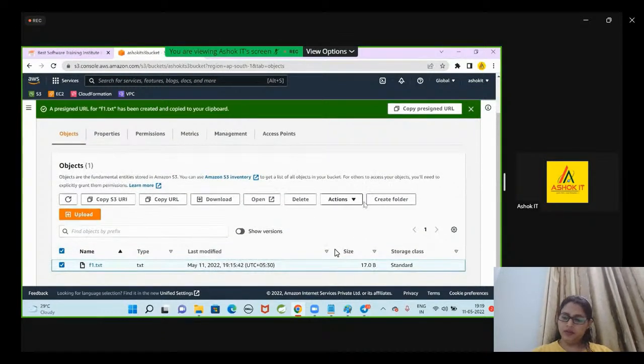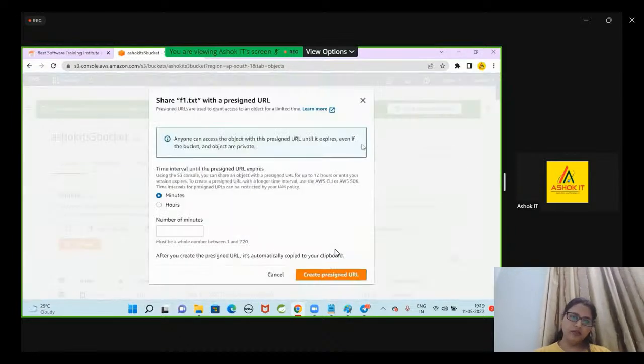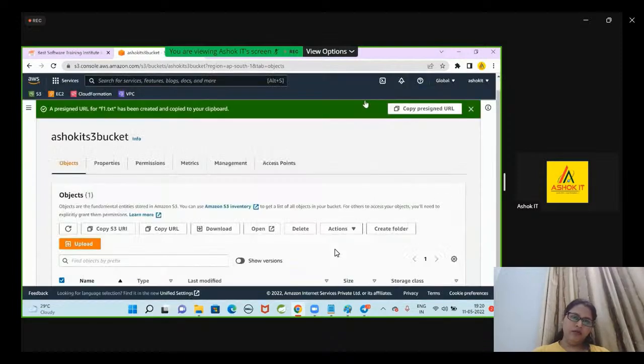What is a pre-signed URL? When you create share with a pre-signed URL, you are going to specify the time limit for your object to be accessed by people. Now I'm going to create it.